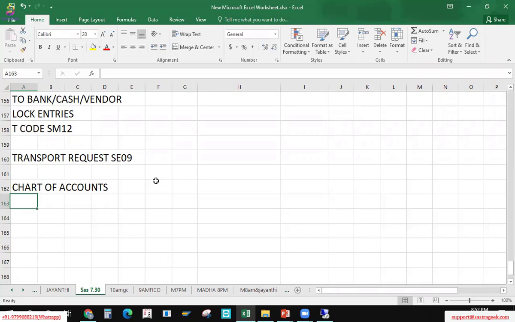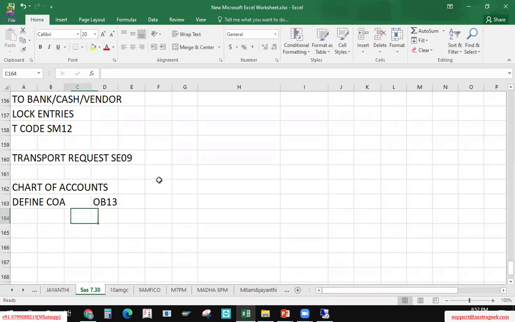How can I use it, like opening of books? You will maintain different books of accounts, right? Before opening the books, what will be my grouping? How can I define it in my company code and all? So we'll talk about chart of accounts. Simply, we can define it with the help of the OB13 code.